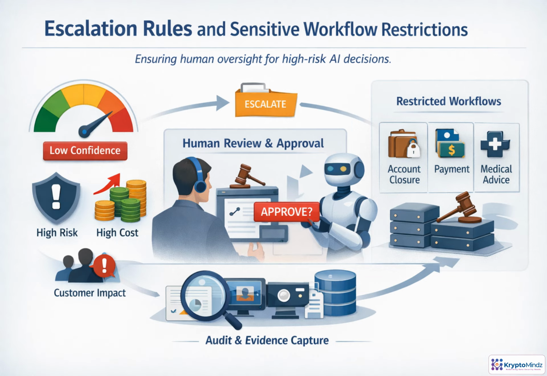Escalation rules define how autonomy changes when risk increases. Routine actions can proceed, but warning signs should change the path. Low confidence, high policy risk, unusual cost, or significant customer impact can trigger extra checks. For sensitive workflows, approval should be mandatory, including account closure, payments, medical or legal guidance, and privileged infrastructure changes. The goal is to make risk visible, route decisions to the right authority, and preserve evidence for audits, incidents, and future policy updates.